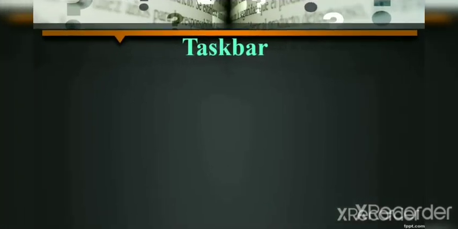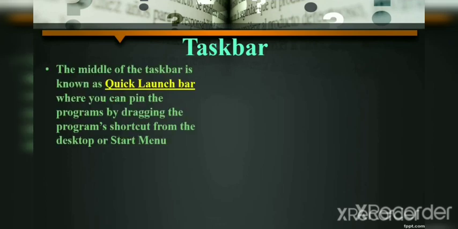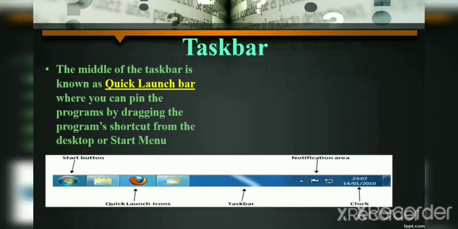Now next part of taskbar is the quick launch bar. What is the quick launch bar on a taskbar? So the middle part of a taskbar is known as quick launch bar, where you can pin programs by dragging the program's shortcut from the desktop or start menu. Previously I told you that you can pin your favorite program on a taskbar. So this is the use of quick launch bar on a taskbar. You can see the center part where the Mozilla Firefox icon is pinned. It is known as quick launch bar.